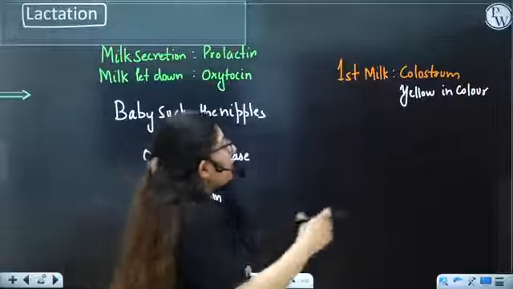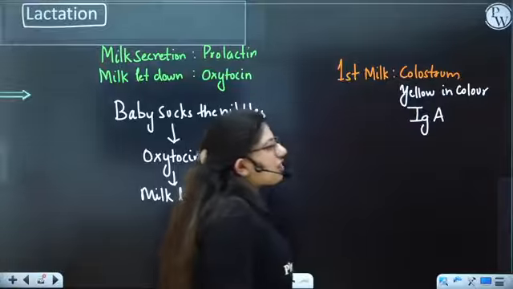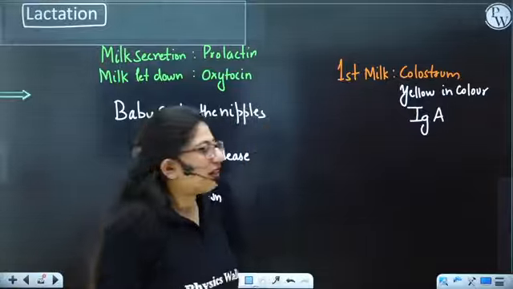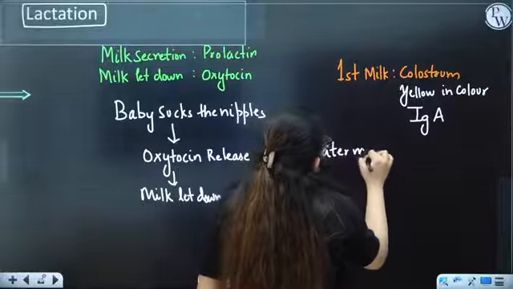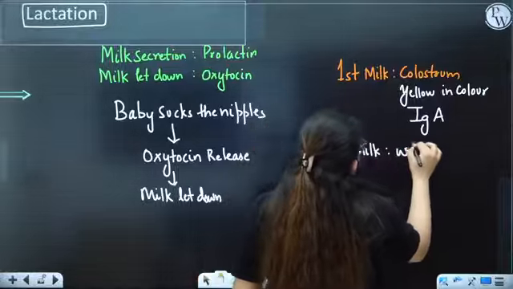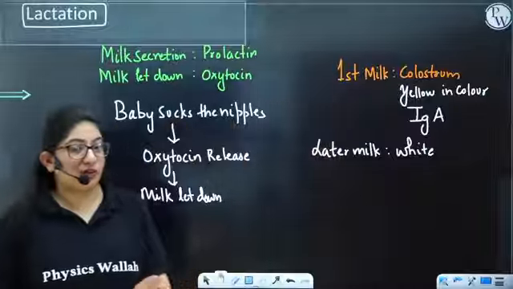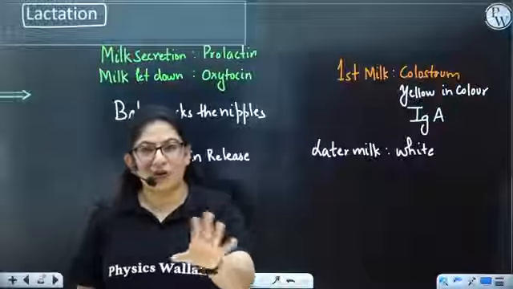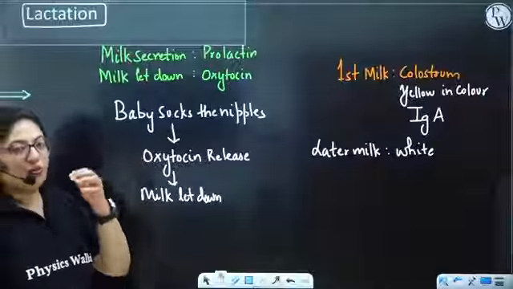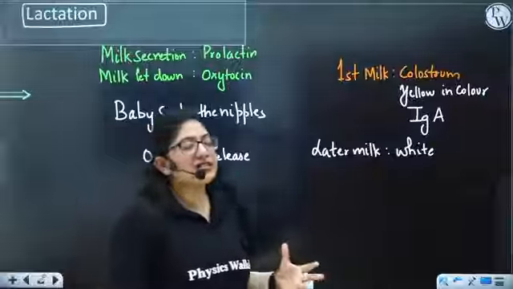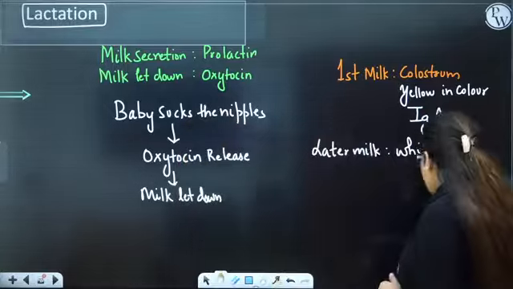Fine. So this milk contains IgA type of antibody. Which type? IgA type of antibody. Later milk is white in color. That's not rich in antibody. It's white in color. So the first milk is very much important. Right now you know everything. So that's lactation. So do remember which hormone is producing milk and which hormone is letting the milk down. So now it's time to solve some questions.